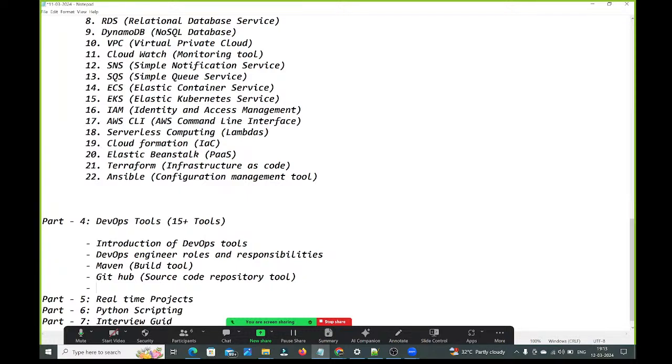Then which tool will we talk about here? The next important tool is Jenkins. What is Jenkins? Jenkins is a deployment tool. If you want to deploy the application to the server, we will deploy it by using Jenkins only. By using Jenkins, we will write the CI/CD pipelines.